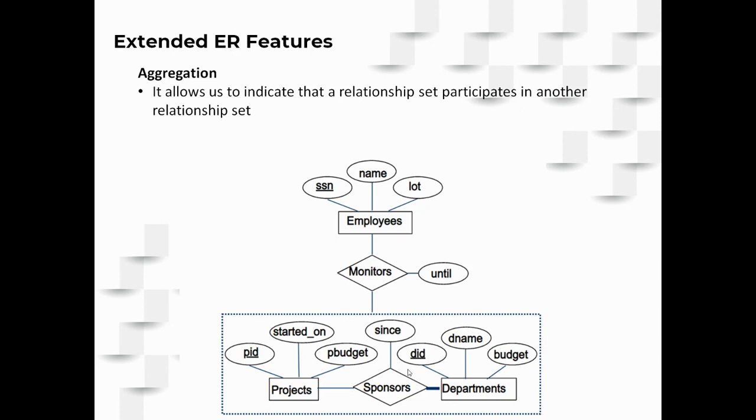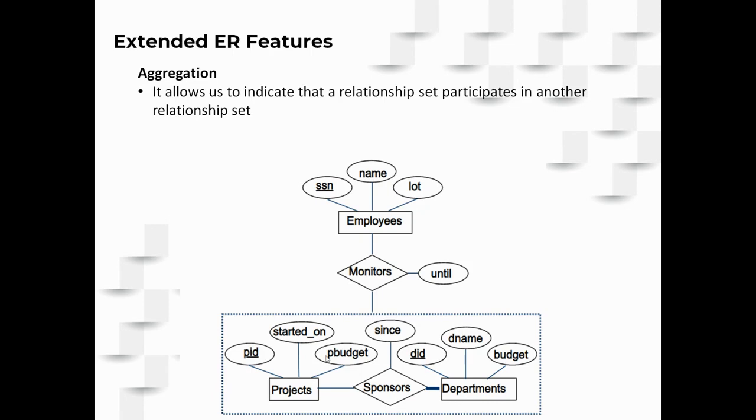So if that is the case, can I add monitors directly to the projects? In that case, you will get only the project information, but you will not get who has sponsored it, from what time they have sponsored it. If I connect monitors to departments, you will get what departments are available, but you cannot get the information on what projects they are sponsoring.